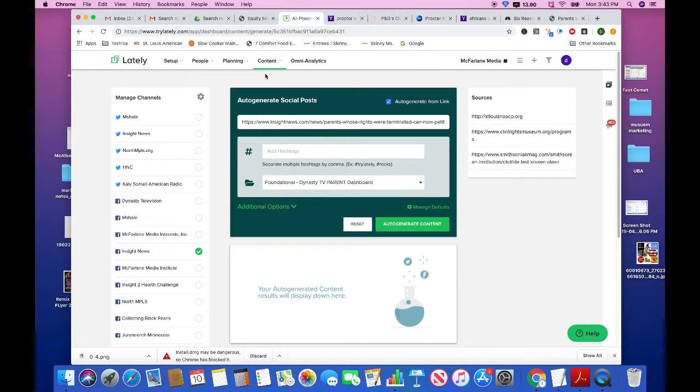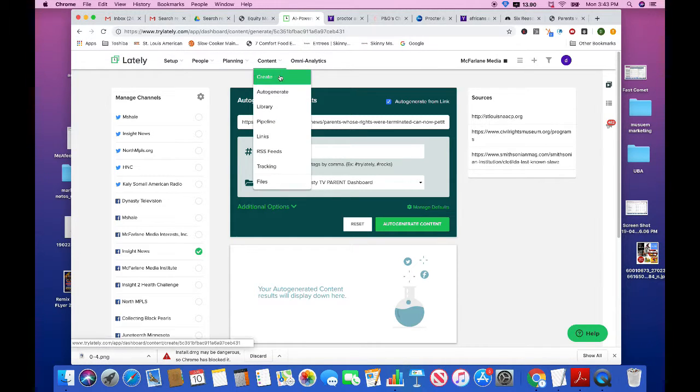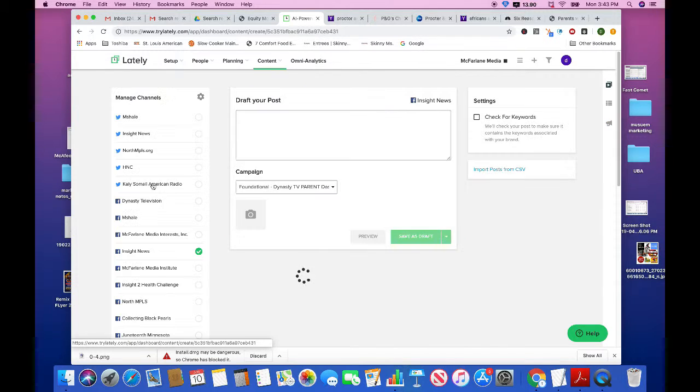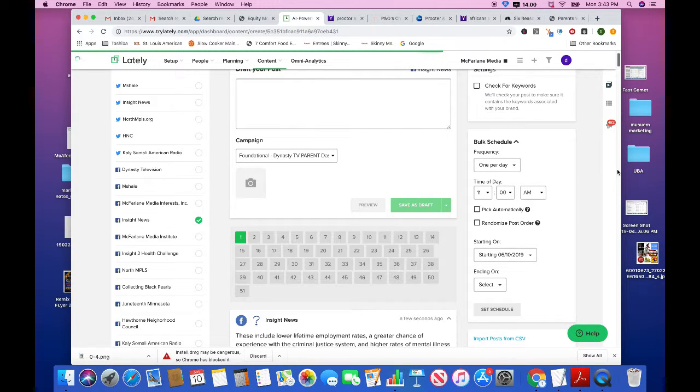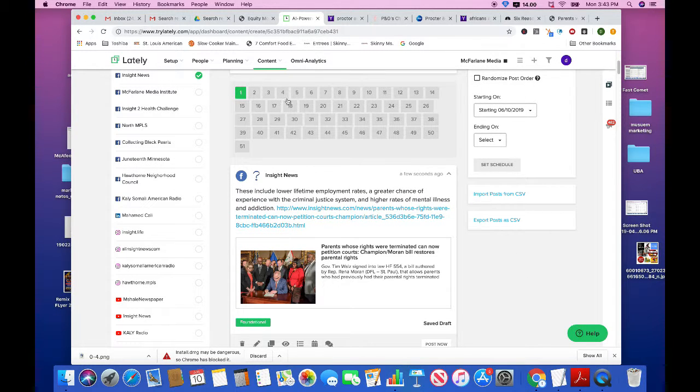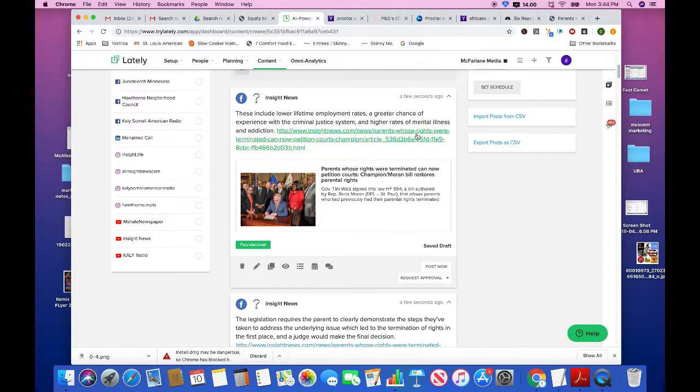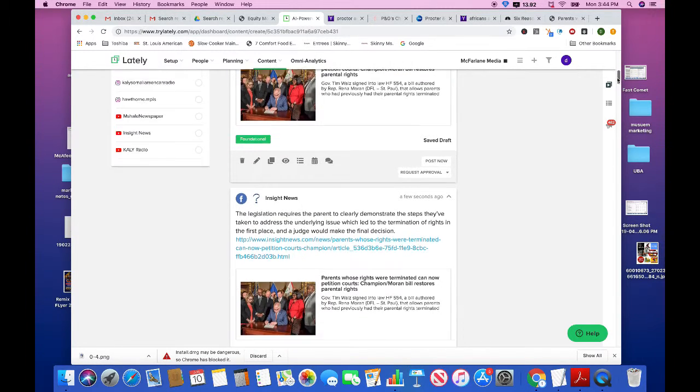Now we come back to content and then create. And with that one page selected, we go to the middle and scroll down underneath the draft window. And once again, you can see multiple pages of content, but this is the breakdown of the article that we just auto-generated into multiple pieces.